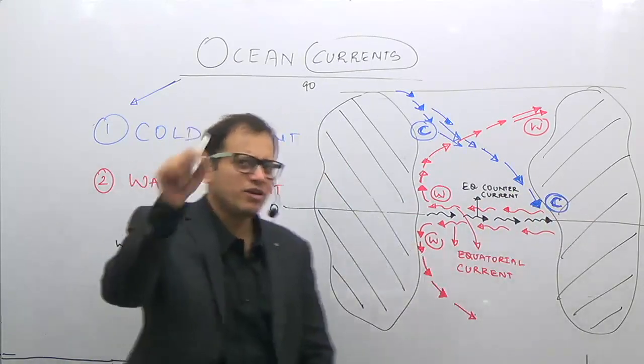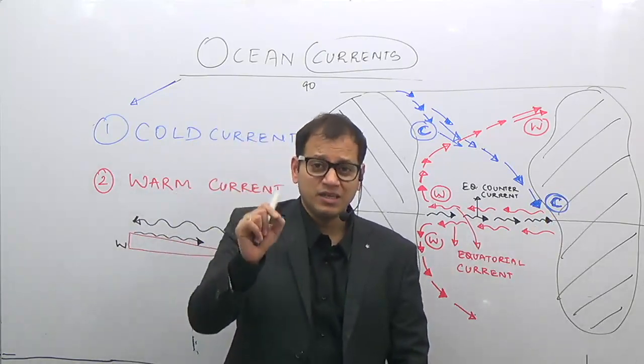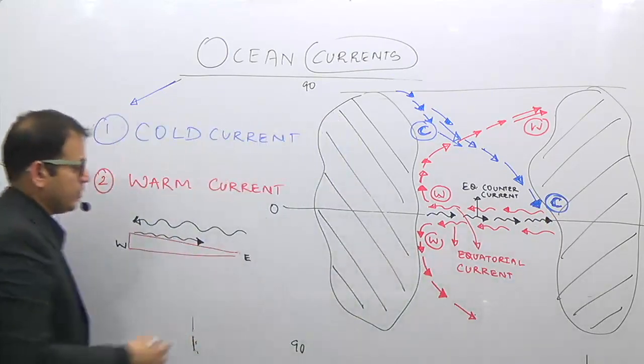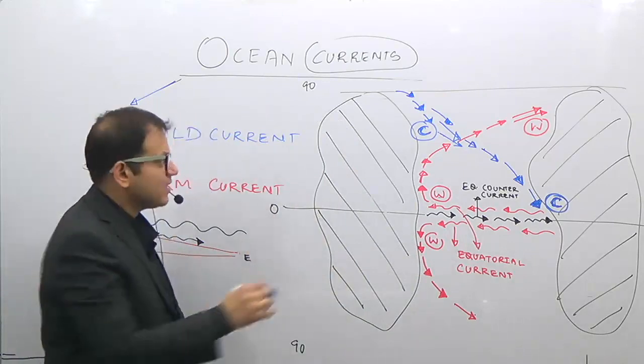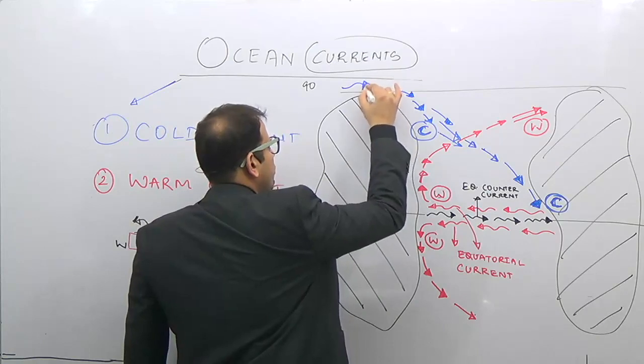I am taking only two oceans, not the Indian Ocean, because while studying the currents of the world, we will study the different oceans separately, and I will explain why I am not taking the Indian Ocean. Now similarly, in the northern and the southern polar regions, there is a wind which is blowing.